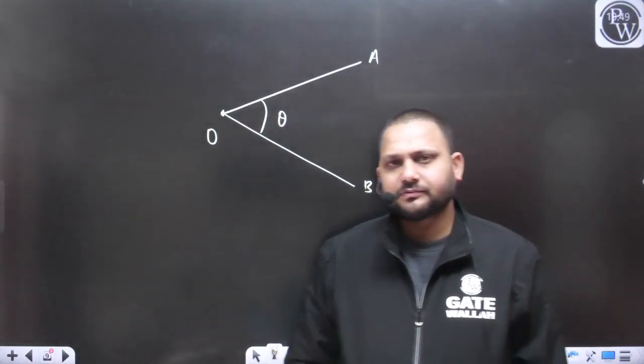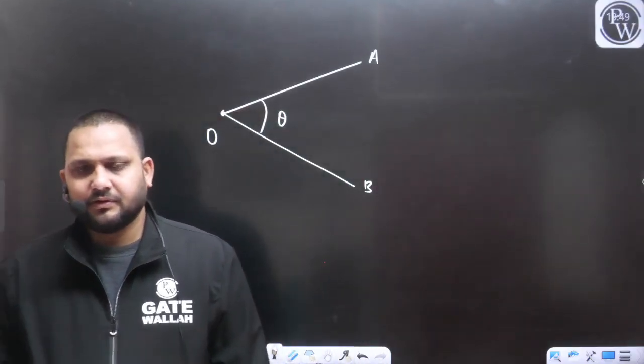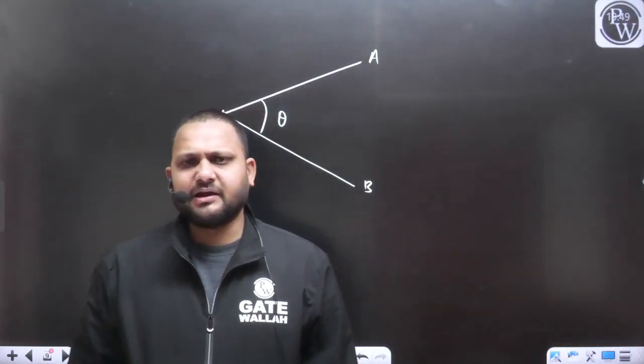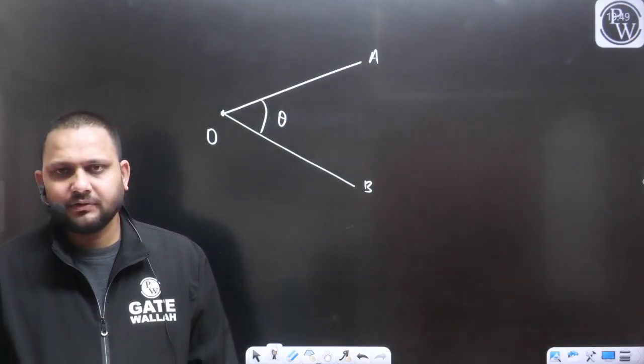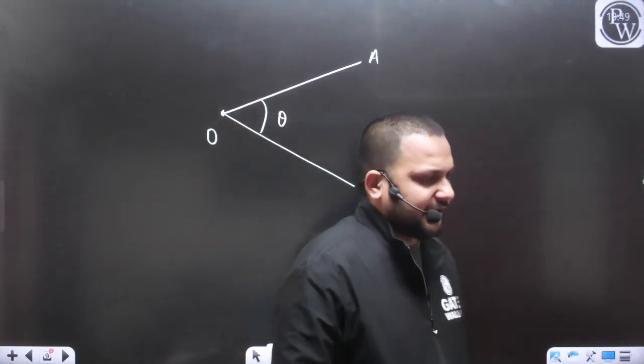With the help of the bearings, we can calculate this angle very easily.